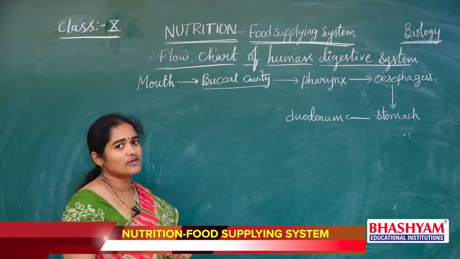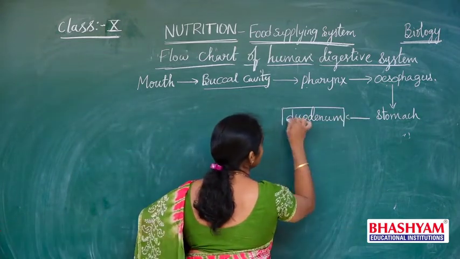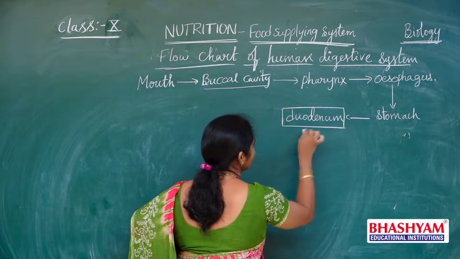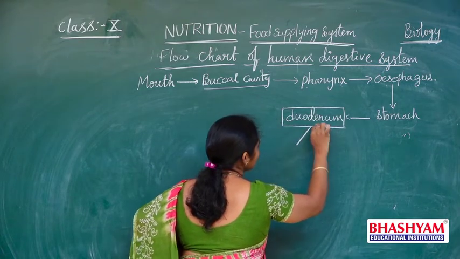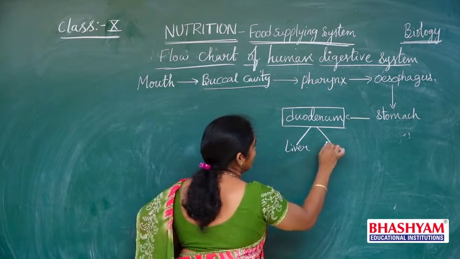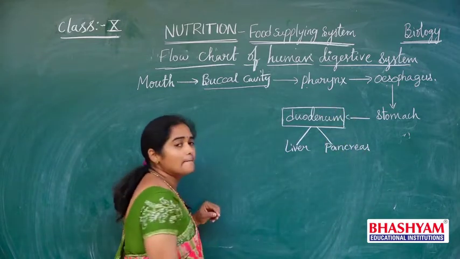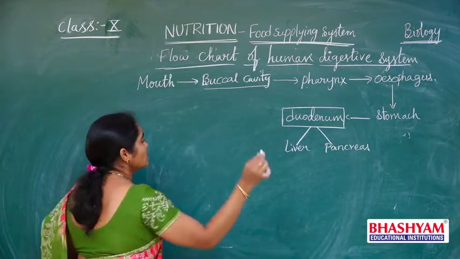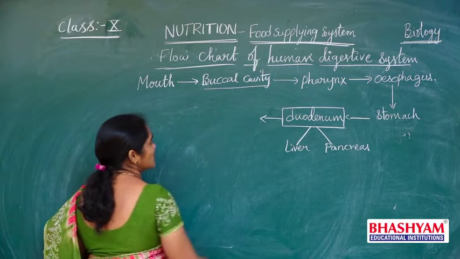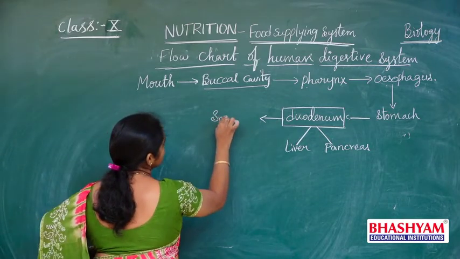It is the first part of the small intestine. Why have we written this duodenum separately? Because into this duodenum two glands open: one is the liver and another one is the pancreas. And now this duodenum opens into the next two parts, jejunum and ileum, together called the small intestine.